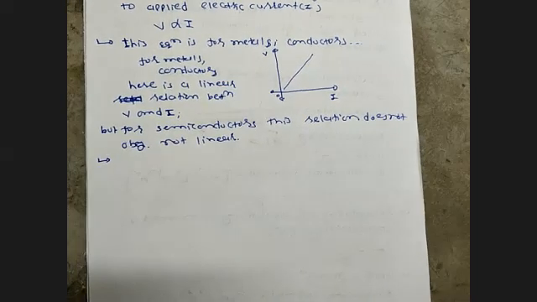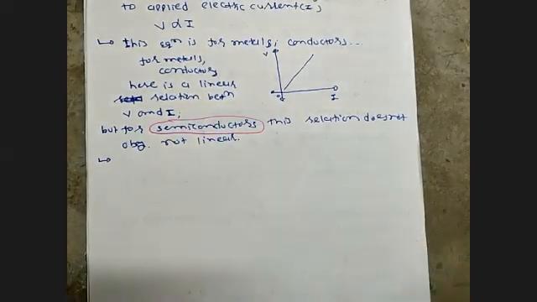A semiconductor is a conductor in which some properties are from a conductor and some properties are from an insulator. So it is a combination of these two, and therefore it is named a semiconductor.